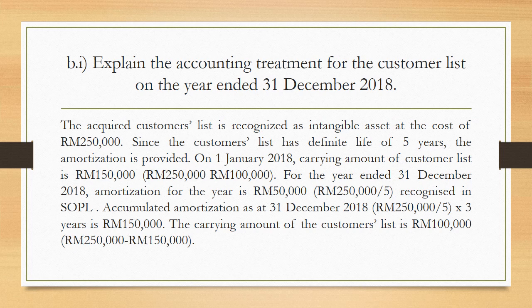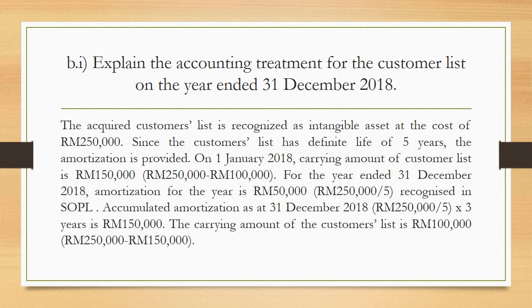On 31st December 2018, from the 1st January 2016 as the first year, 2017 as the second year, and 31st December 2018 is the third year. The fair value of the customer list was 80,000 ringgit, and the intangible asset is measured using the revaluation model. So the total period that we can see from the situation is only 3 years. Okay, B1: explain the accounting treatment for the customer list for the year ended 31st December 2018.